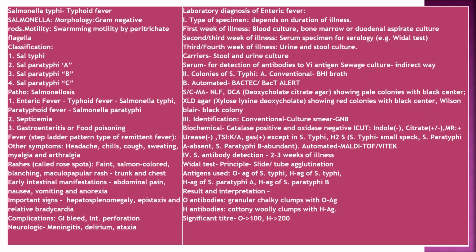Subculture on MacConkey agar and blood agar. On MacConkey agar: non-lactose fermenting colonies. BCA: pale colonies with black center. XLD agar: red colonies with black center. Wilson-Blair: black colonies. Identification: conventional culture smear, gram-negative bacilli, motility positive.